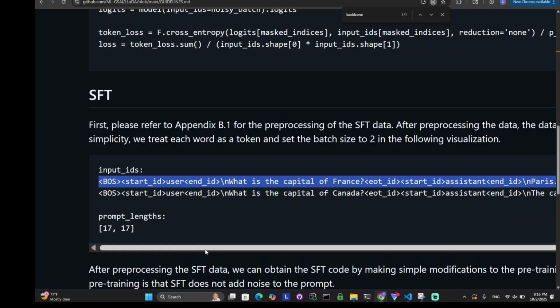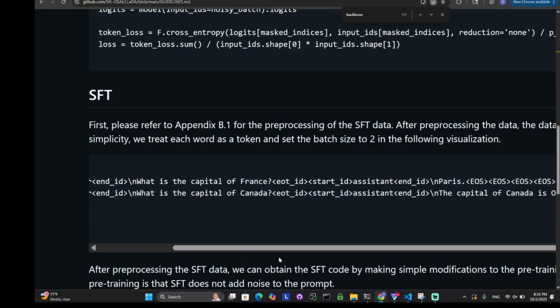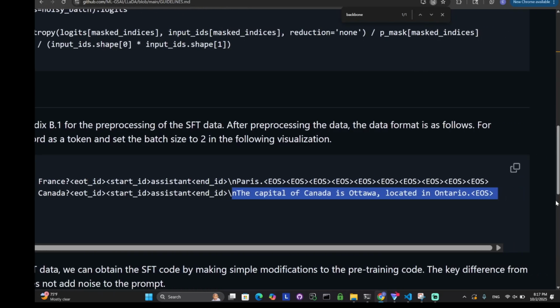So this is what their supervised fine-tuning phase looks like. They only mask part of it. They only mask what the model is supposed to predict, and everything else they replace with mask tokens. As an example here, say this is what it's being trained on. You have the assistant phase here, you replace this part with mask tokens, and then it's supposed to predict it.